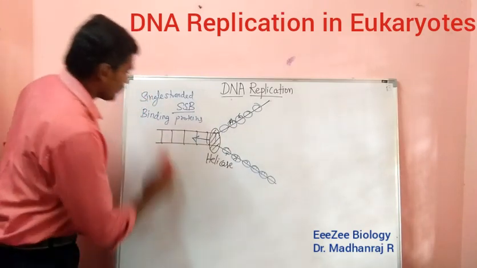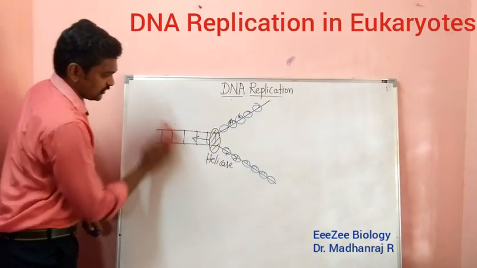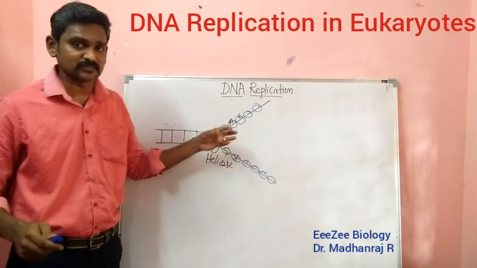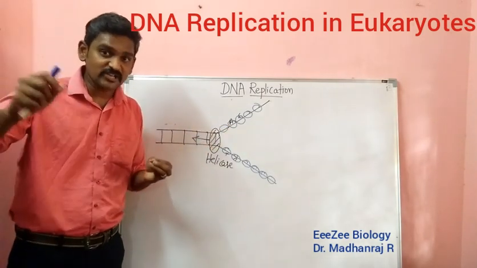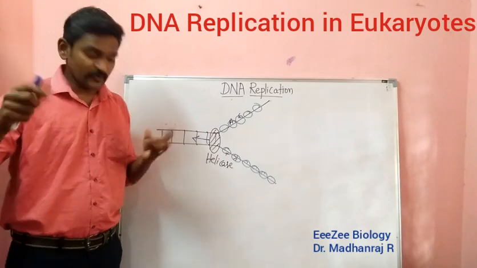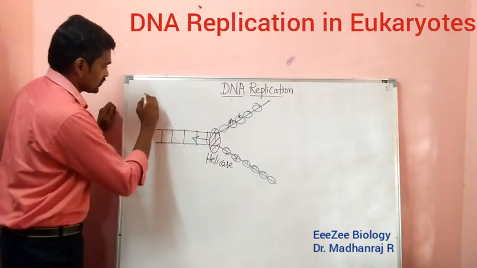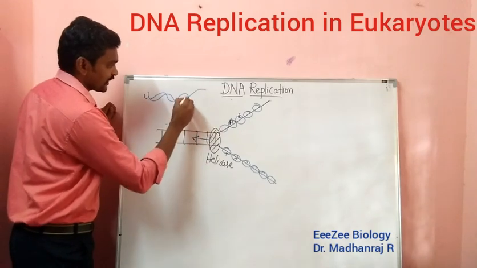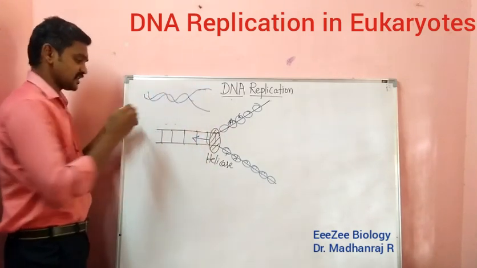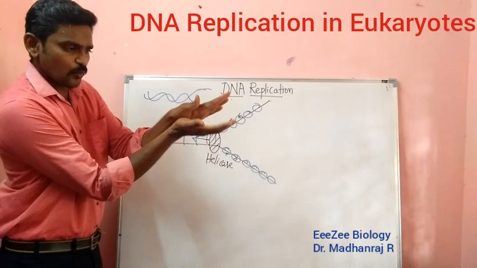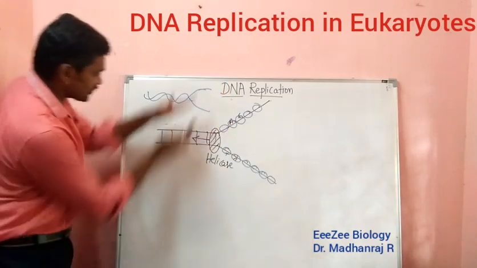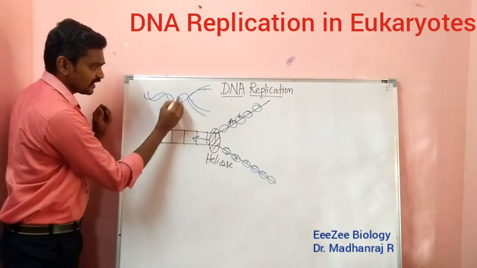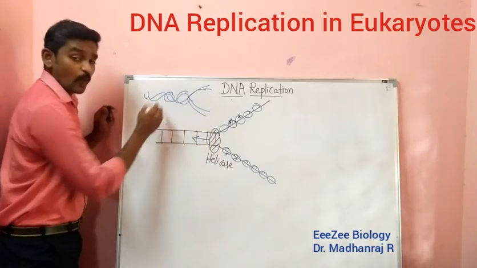Now coming again, you can see here, these are the second enzyme. Next, what happens? The DNA elongation has to be done. Before that, if you see here, the helical structure will be like this, right? So the opening is here. Now what happens when you open like this? It is going on like this, right? So when it is going like this, here in this location, what happens?